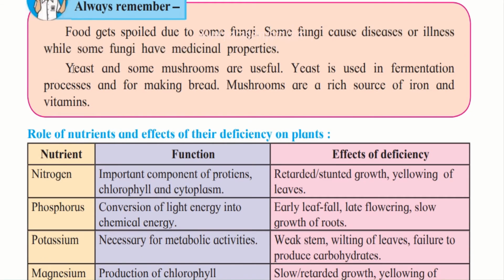Okay, now yeast and some mushrooms are useful. Yeast is used in the fermentation process, that is, making bread. So it is used in the fermentation process and for making bread. And mushrooms are a rich source of iron and vitamins. So we prepare food items made of mushrooms. So therefore these are some of the fungi which are very useful for us.